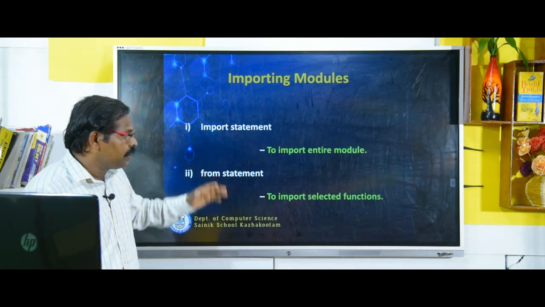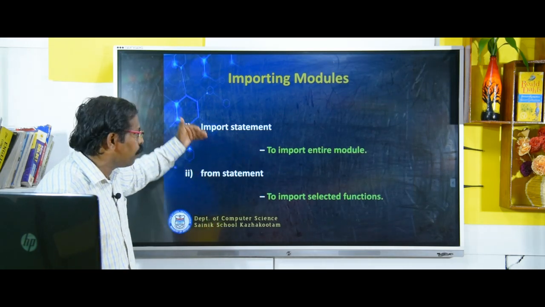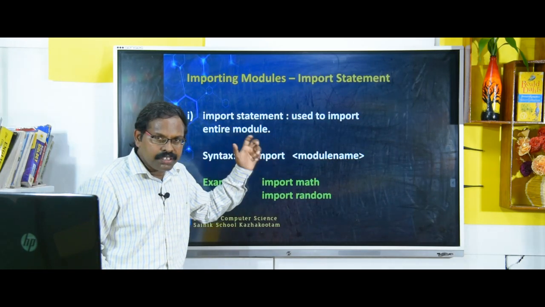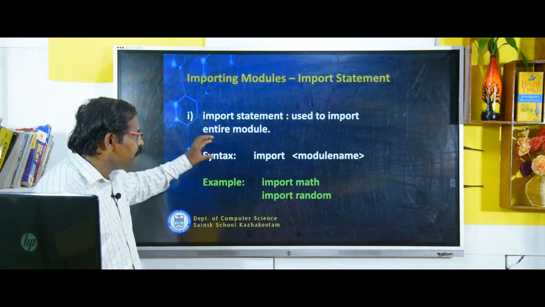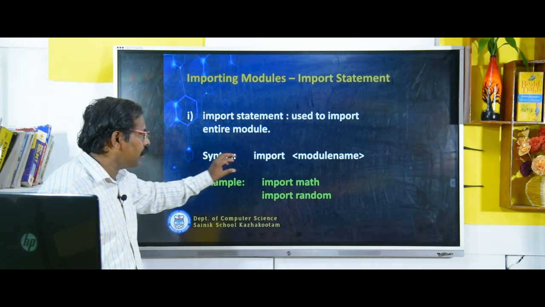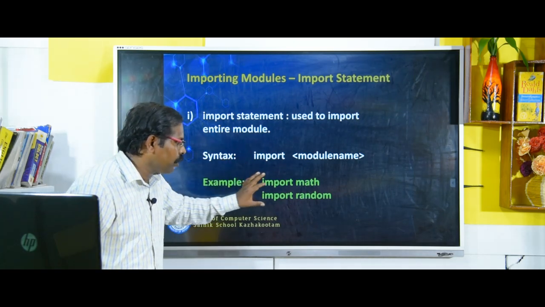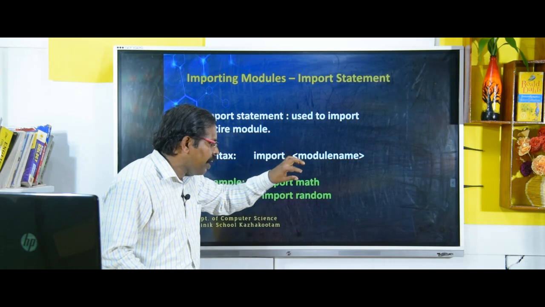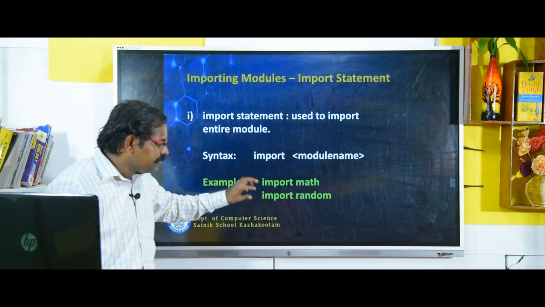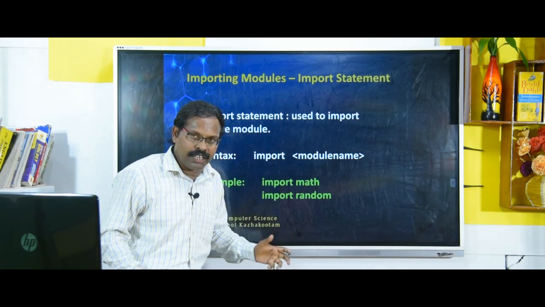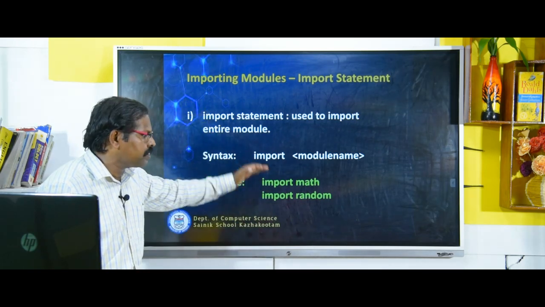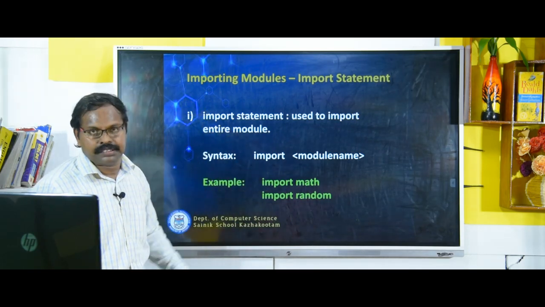Now we are going to see how we can import a module into our own program. You look here, using the import statement, how can we do it? See, import module name, that is the syntax. Now you see examples: import math, import random. That means all the functions inside the math module will be imported into your program. Second, import random. You know that there are so many functions in the random module. All can be imported through this import statement.